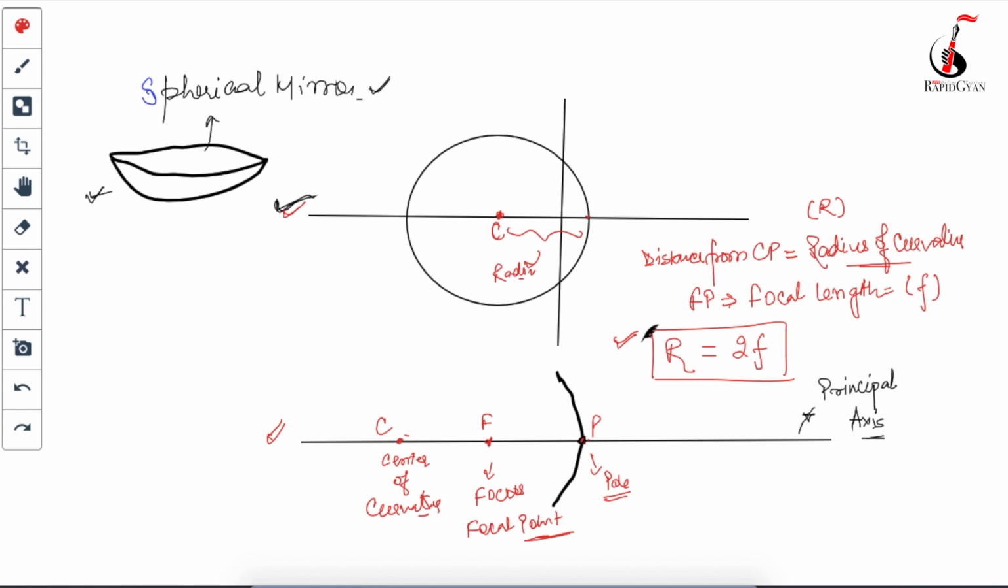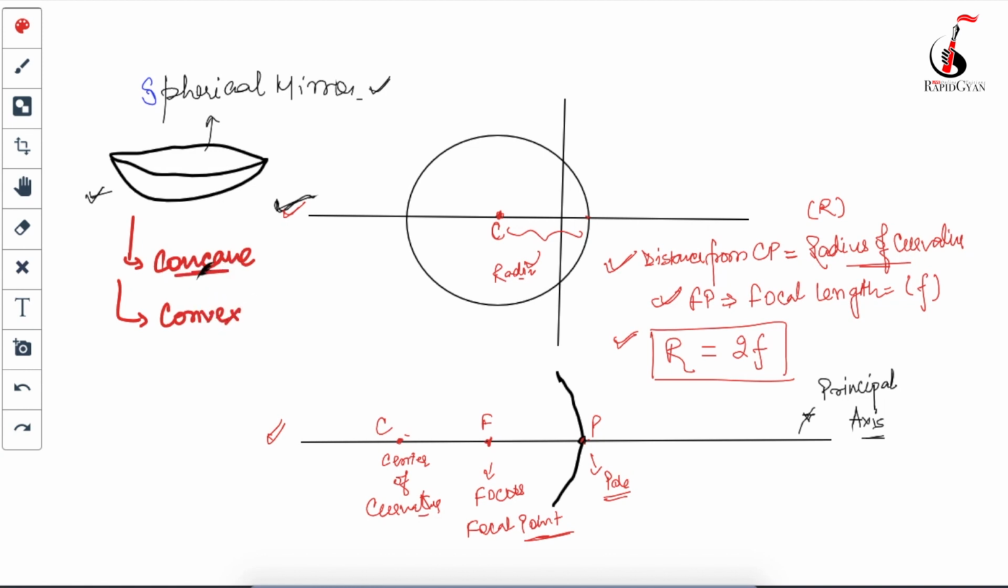Apart from your principal axis, hope you guys understand what is the principal axis, what is the pole, what is the focus or focal point, what is the center of curvature, what is the radius of curvature, what is the focal length, and what is the relationship between the radius of curvature and the focal length. Now this spherical mirror is further divided into two types, concave and convex. What is the difference between concave and convex?